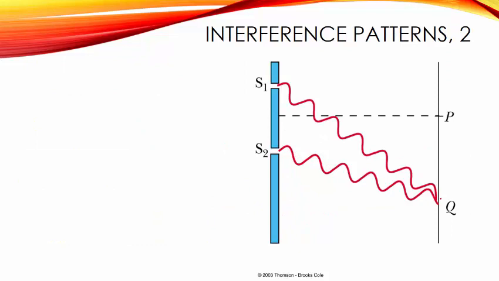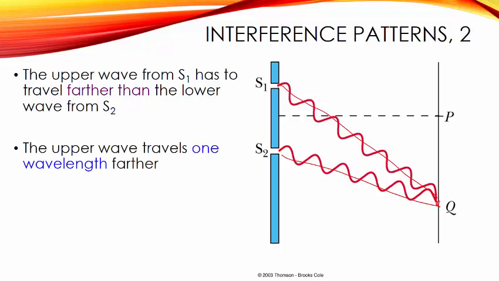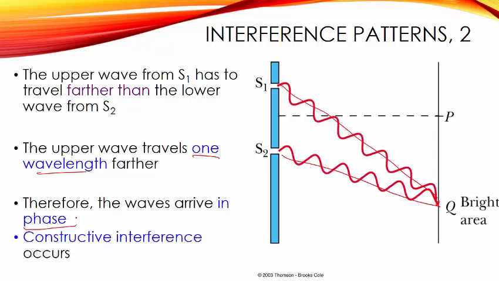Now, if we look at point Q, right, S1 has to travel further. This is a longer distance compared to this S2Q. And it happens to be one wavelength further. So therefore, they will still arrive in phase, and this is still a constructive interference.